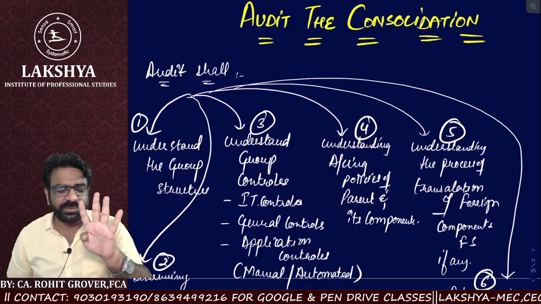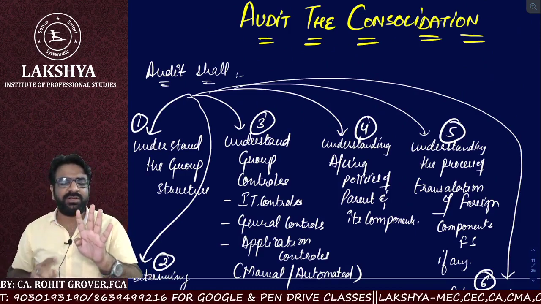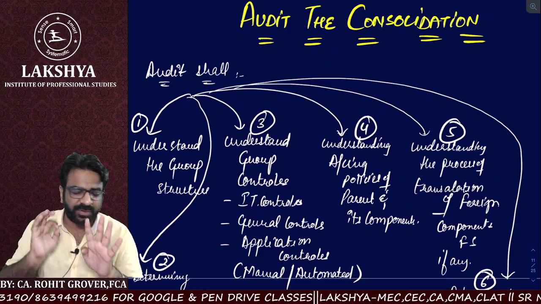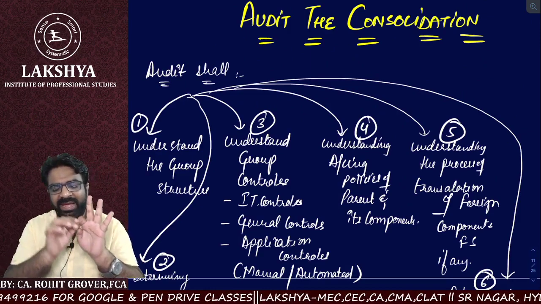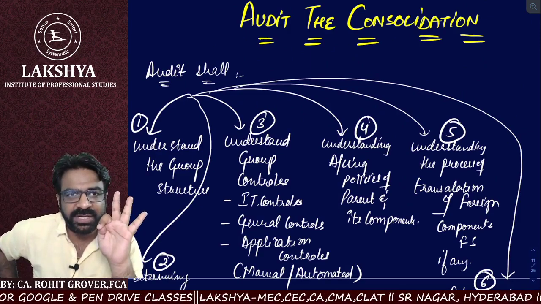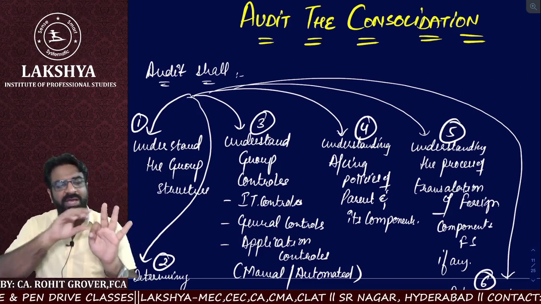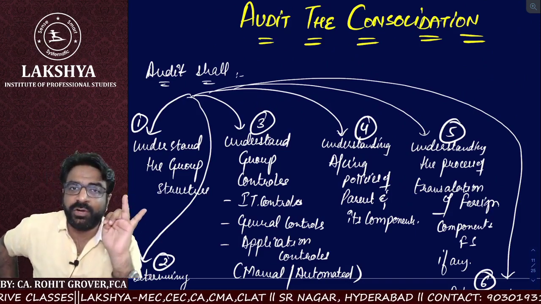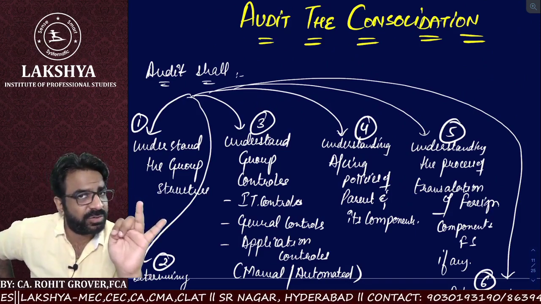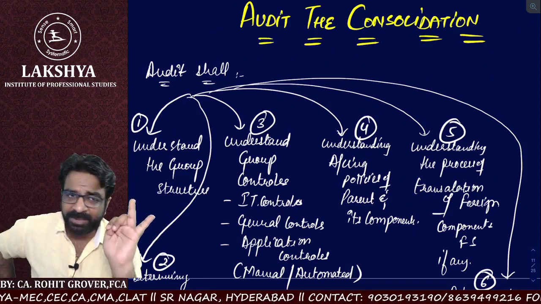So what are the things we understood? The first thing we understood while doing the audit of the consolidation is that the auditor shall have a good understanding of the group structure. He should have a good understanding of the group controls, that is IT controls, general controls, and application controls.